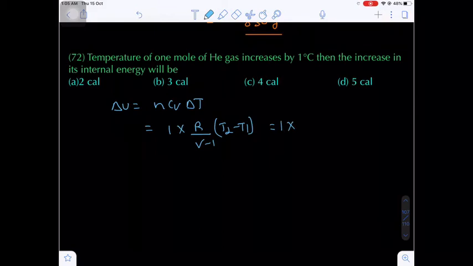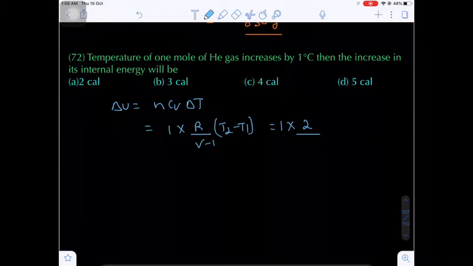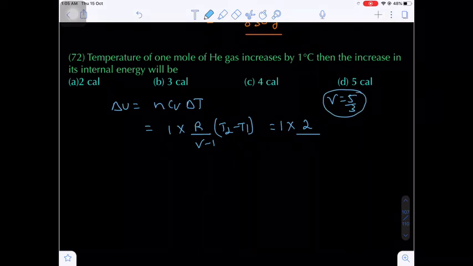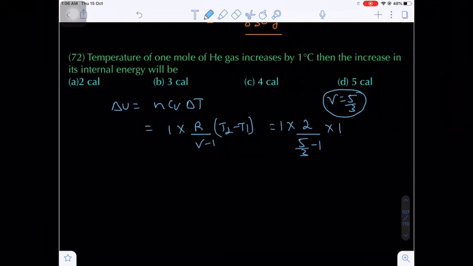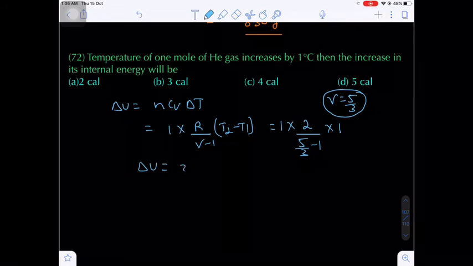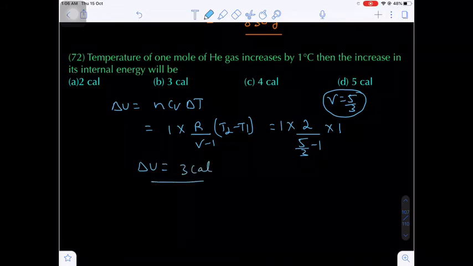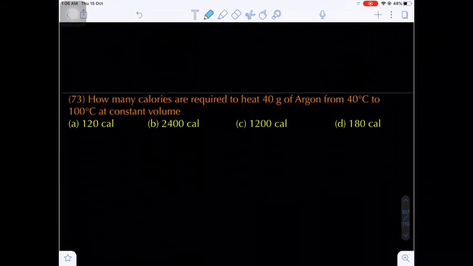Here I have to take the R value in terms of calories, so R in terms of calories is 2. And what is gamma? Gamma corresponding to monoatomic helium is 5 by 3. So the denominator is 5 by 3 minus 1, into the change in temperature, that is a rise of 1 degree Celsius. Overall, if you calculate delta U, you will get 3 calories. Are you getting my point?